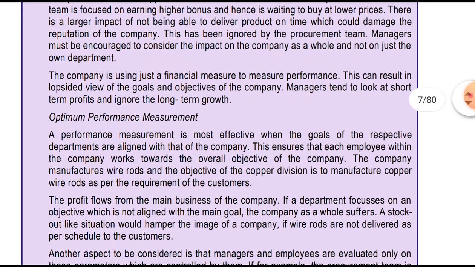The company is using just a financial measure to measure the performance. This can result in a lopsided view of the goal and objective of the company. The manager tends to look at short-term profit and ignore long-term growth. So if the company's image is affected, it would affect the long term, but they are just focusing on reduction in the purchase price. That is the short-term view.